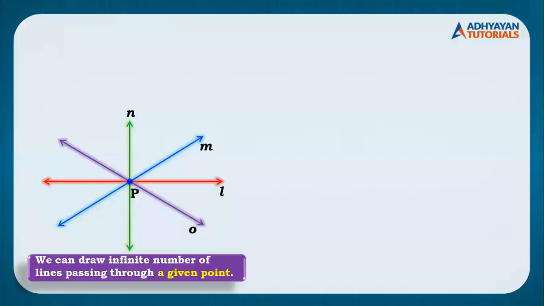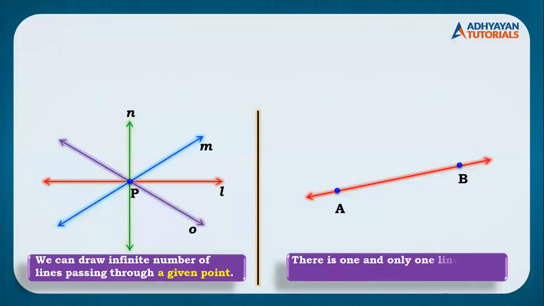The next part, children, which we need to discuss here is, if there are two distinct points, as you can see it on the screen, A and B, tell me how many lines can we draw through these 2 points? The answer is one and only one line.